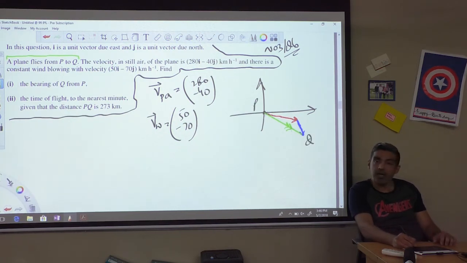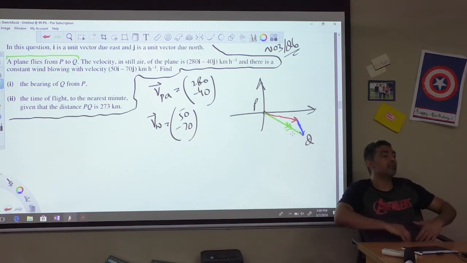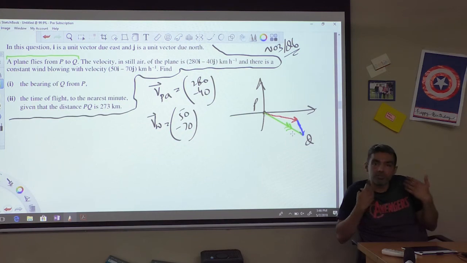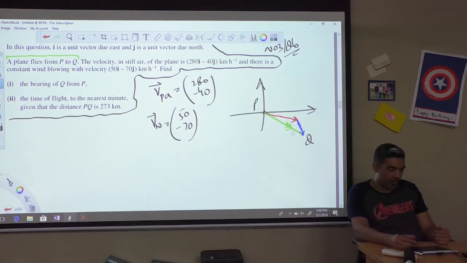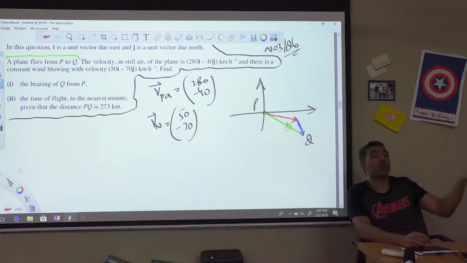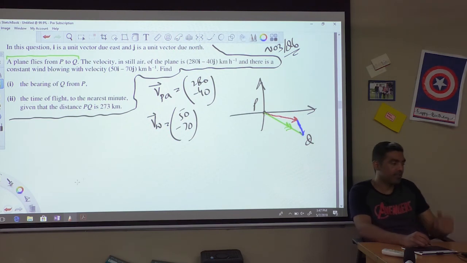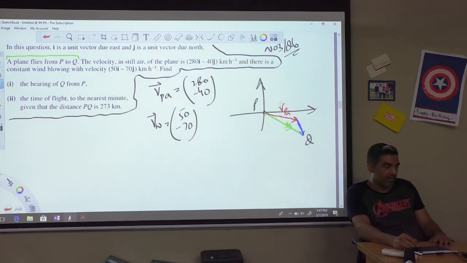So P to Q is definitely this direction. The green arrow is the P to Q direction. This is how the plane is now traveling. After the wind pushing it and after interaction with the wind, this is the true velocity of the plane right now. Now what the plane would have done was steer a little outwards. This was the velocity of the plane in still air, and with the velocity of the wind in this particular direction, it ended up being steered directly from P to Q.